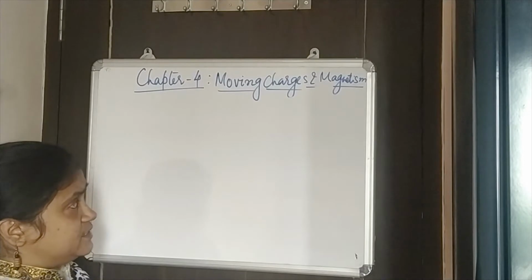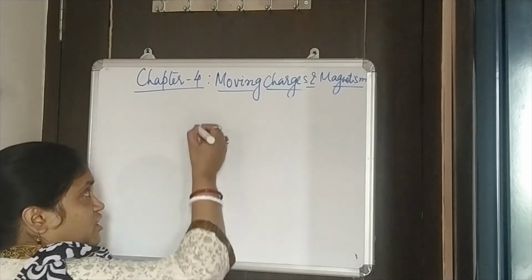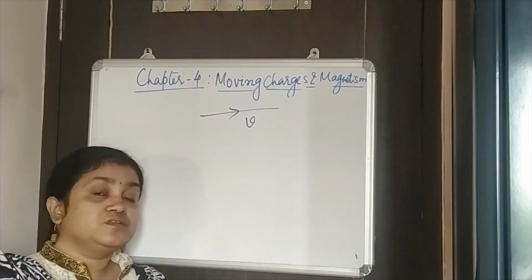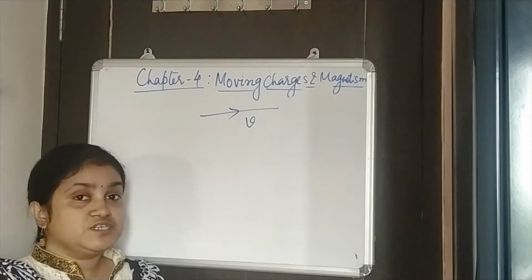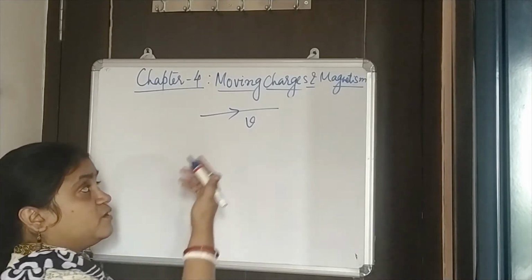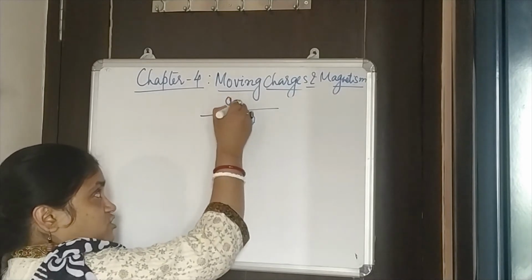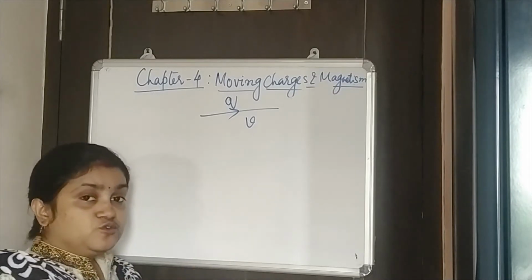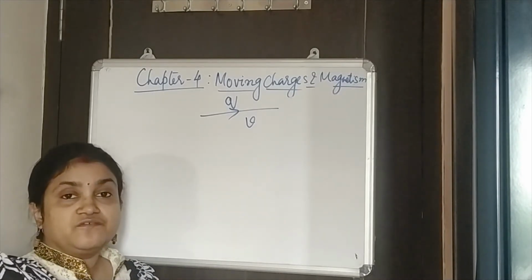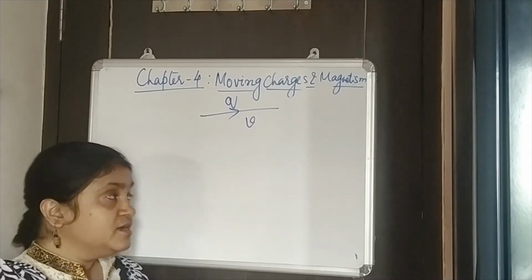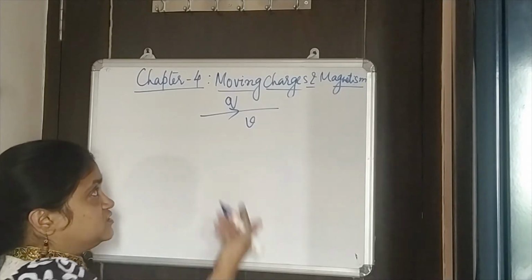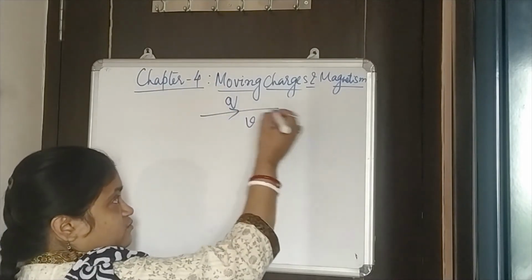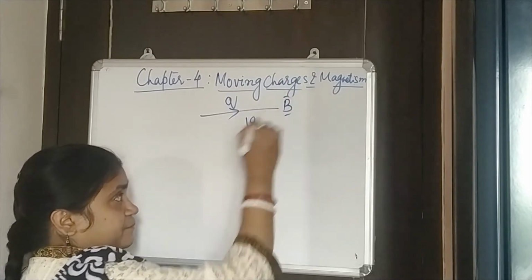So let's see, suppose we have a charge which is moving with a velocity v. Now we are not anymore going to talk about the static charge which produces electric field. We are going to talk about a charge q moving with a velocity v. And we also know that the motion of charge can be understood as current. But now we will talk about a particular charge, moving with a velocity v in a magnetic field B.